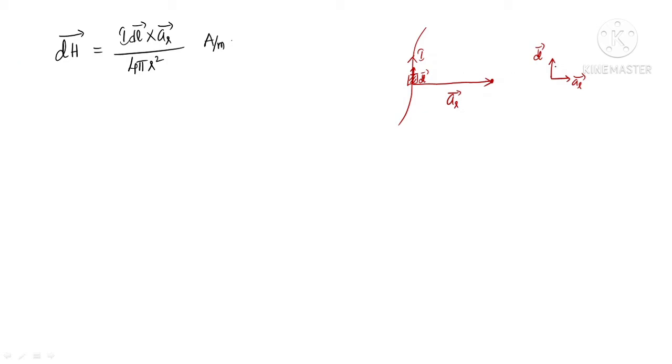So when you start curling your fingers from dl bar towards aR bar, the thumb of your right hand gives you the direction of the magnetic field. Okay, so when you are curling your fingers from dl bar to aR bar, this is the point of interest.